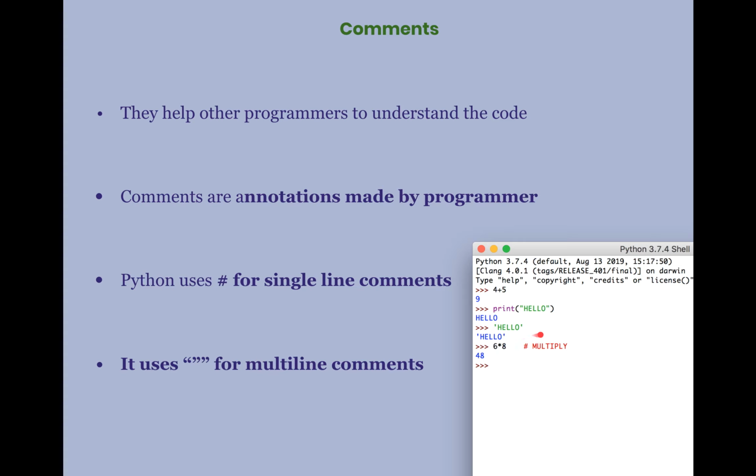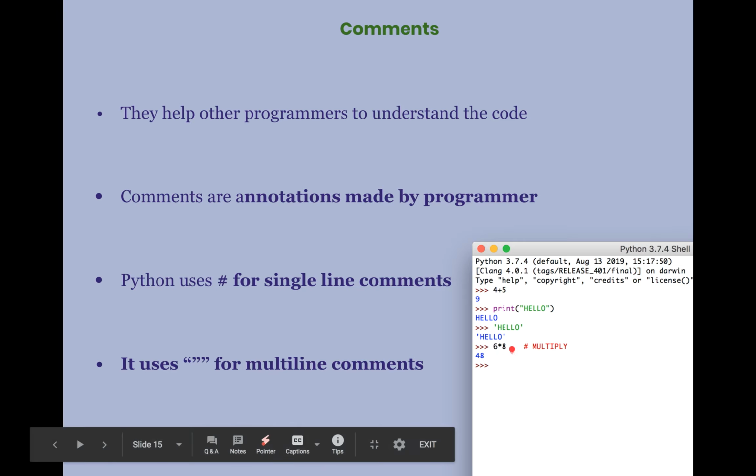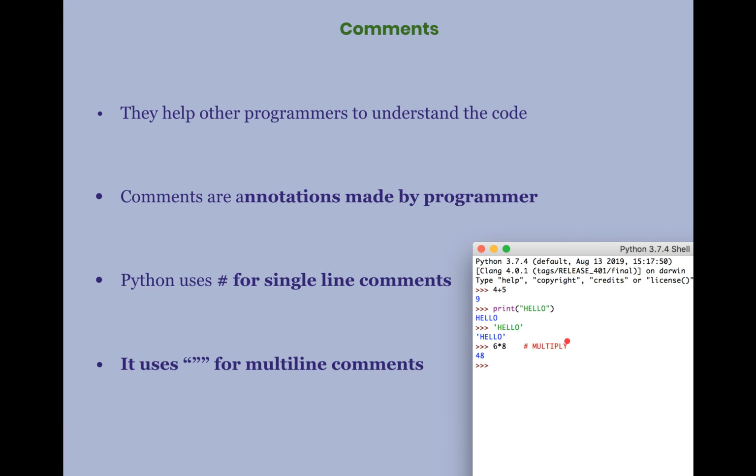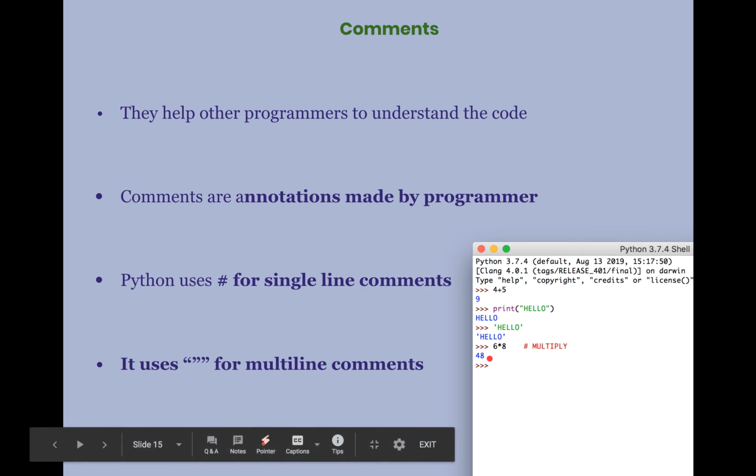So this will be ignored by the interpreter while translating. So when I press the enter key, it will display only 48. It doesn't show any error for this hash multiply, nor does it display anything in the output for the same. This is for single line comments, you can use hash. For multi-line comments, you can use triple quotes.